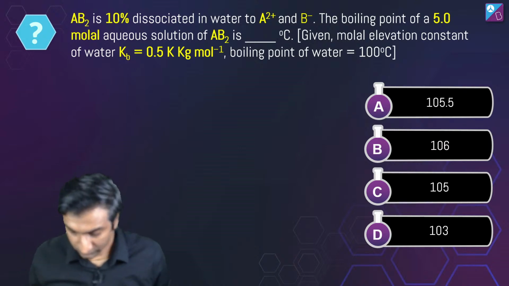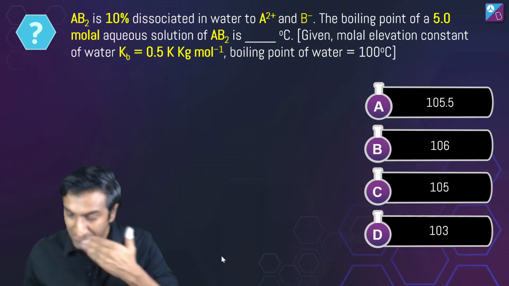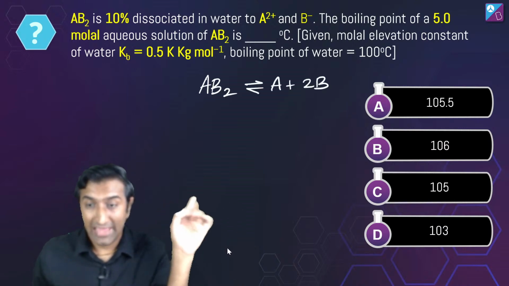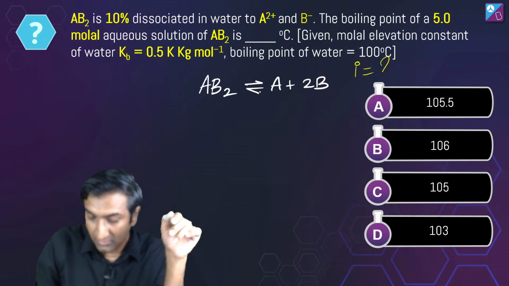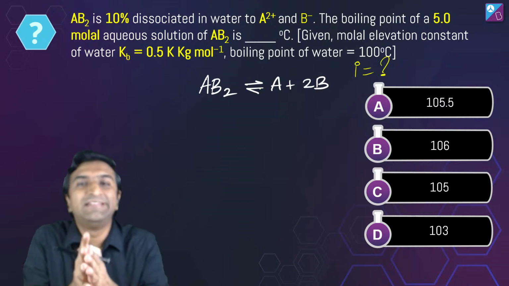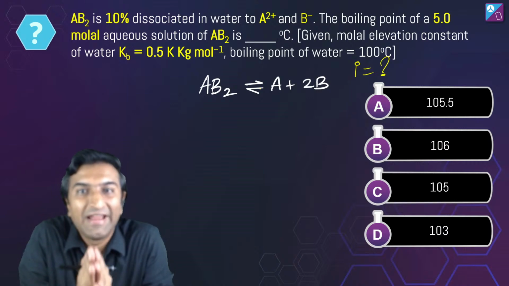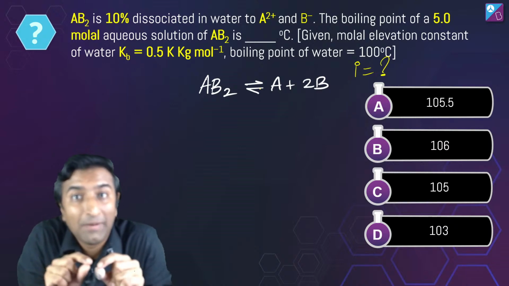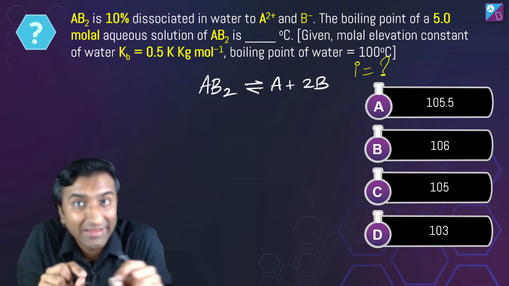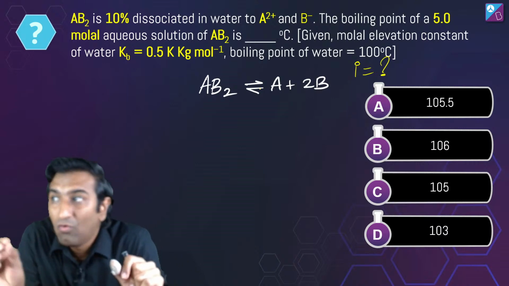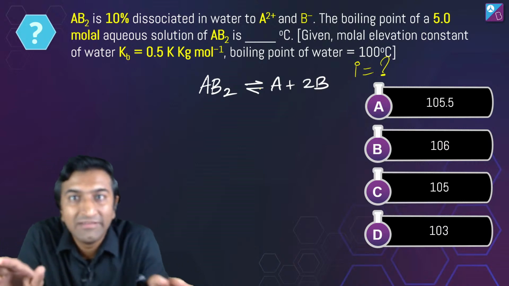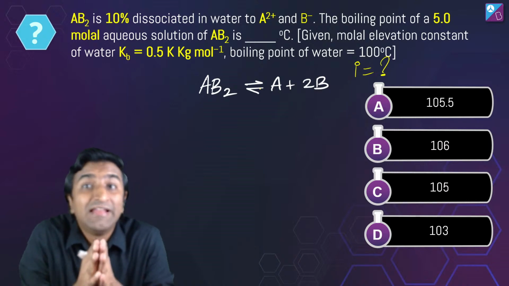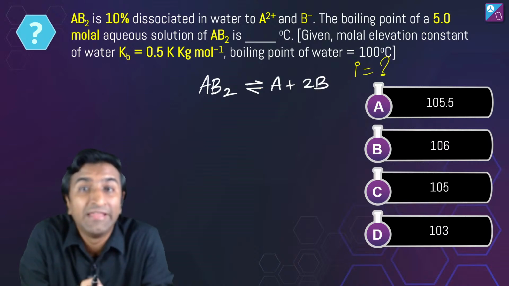ट्राई करें इस सवाल को. देखो, the main thing to do here is to write down this equation. थोड़ा सा हिंट दे रहा हूं आपको. ये इक्वेशन के बाद फिगर आउट आई. And please, एक विनती है आपसे, please don't write some random equation और उससे निकालो. What is i? i is particles at equilibrium divided by initial particles. बस वो अल्फा एन ये सब छोड़ दो प्लीज. I beg you, don't muck that equation. It's a waste of time, it's a waste of your energy. बिल्कुल जरूरत नहीं है. इससे करो.